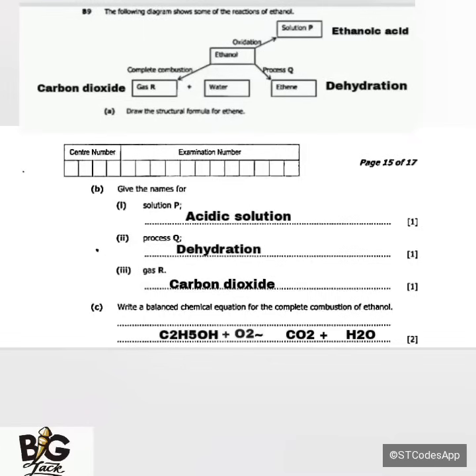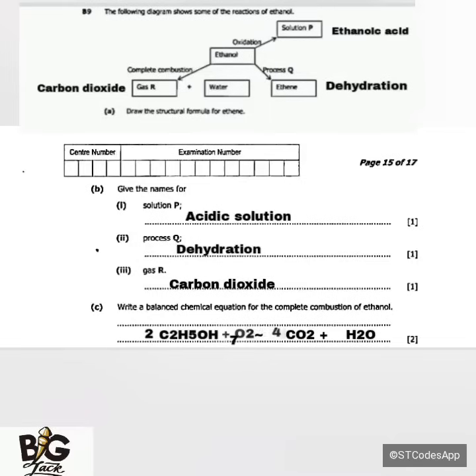Now this equation is not balanced. So I'm going to put 2 on the reactant for ethanol, then on the oxygen I'm going to put 7. Then on the products for carbon I'm going to put 4, and for water 6.